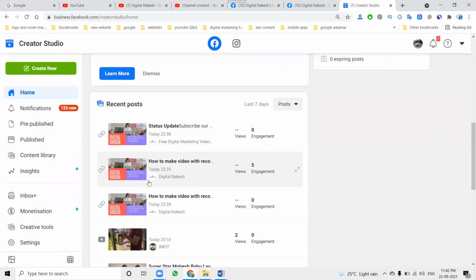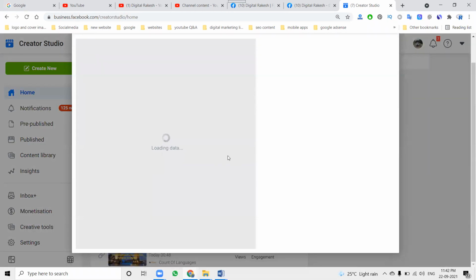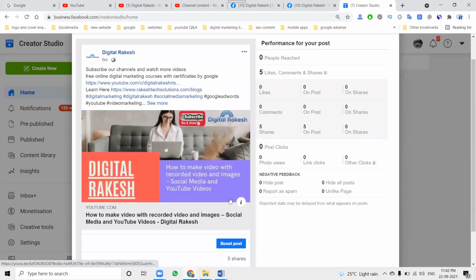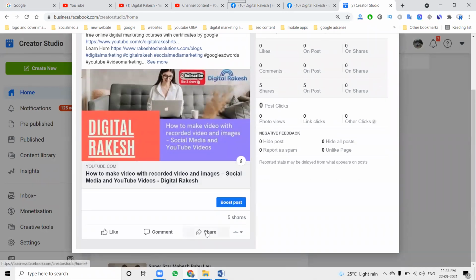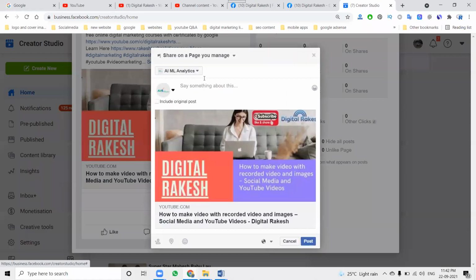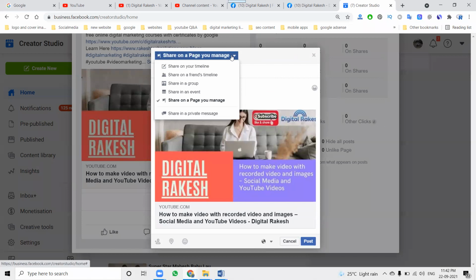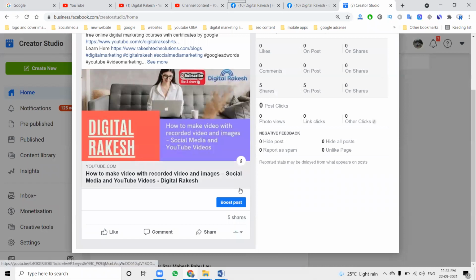So what are the sharing options? We can use the original page, click this option and share to any audience here. So I'm clicking this option and I'll go with the share. I've done the previous five shares. Now I can go to the share option. Any page we can share here. Here is the option, just page, your managed pages. This is where it is, and then to Creator Studio.